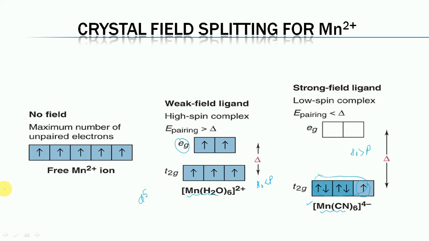So the number of unpaired electrons in a given complex can be easily determined if we know whether the complex is a high spin or a low spin complex.